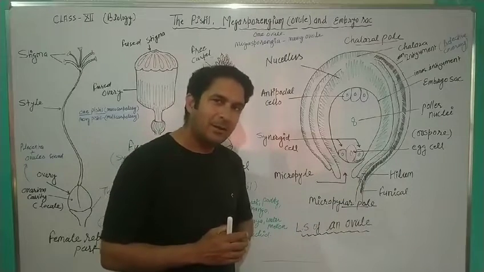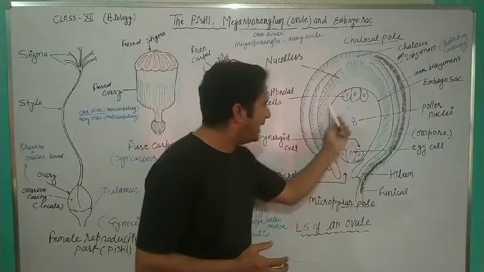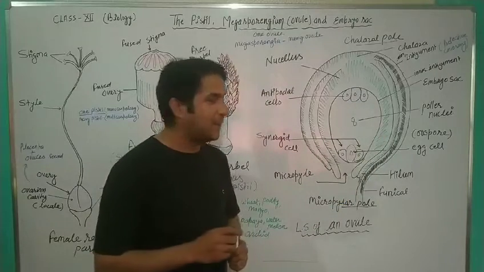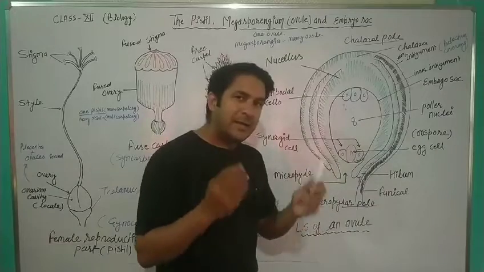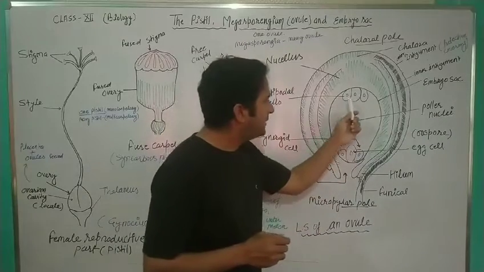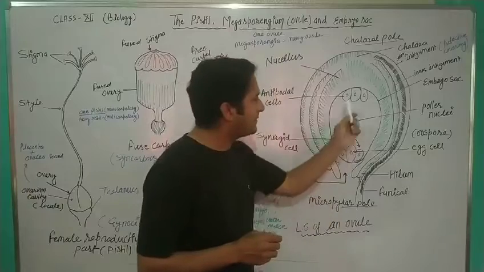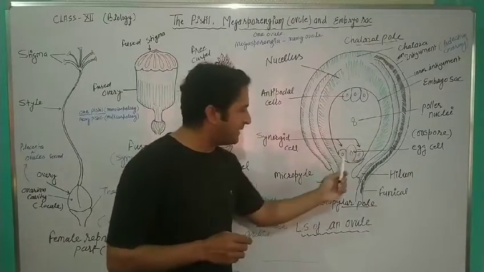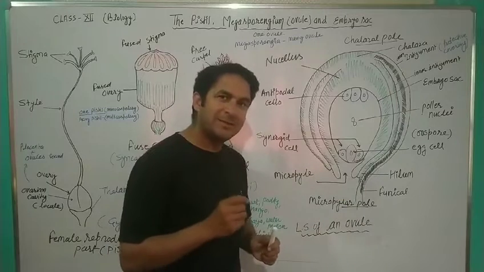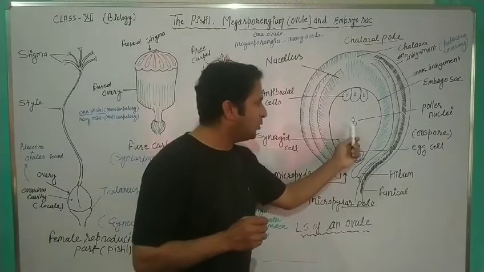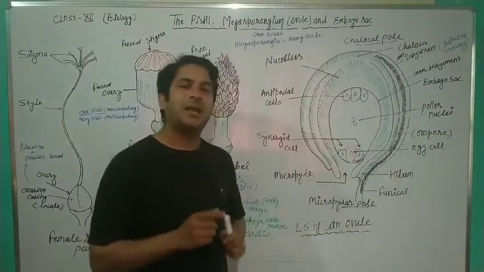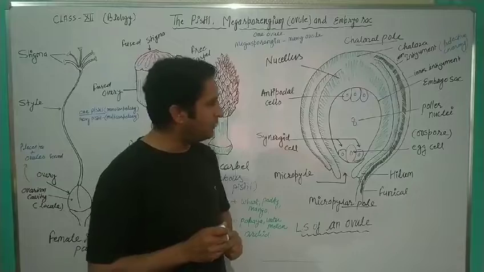Total 6 cells, and 1 larger cell is the embryo sac. So 7 cells. Now 8 nuclei: 1, 2, 3 nuclei are present inside these 3 cells, and 1, 2, 3 nuclei inside these 3 cells. Total 6 nuclei, and 2 nuclei are here, called polar nuclei. So total 8 nuclei. Got it now?